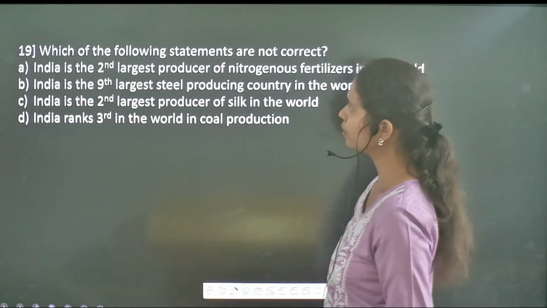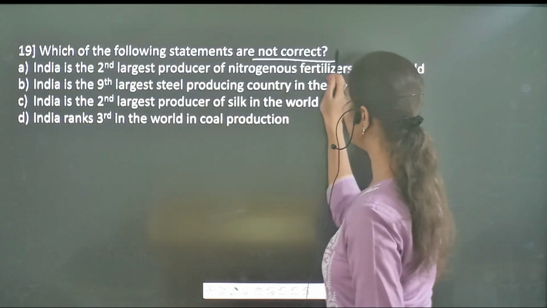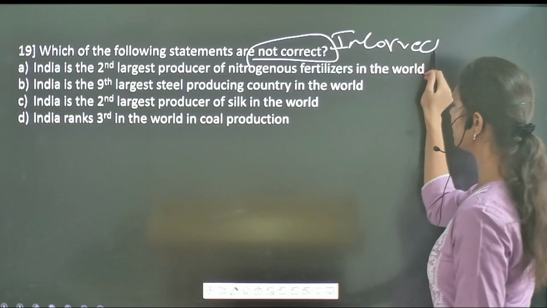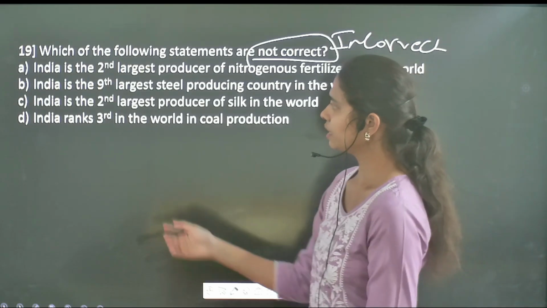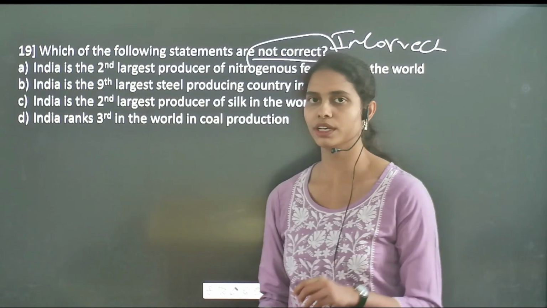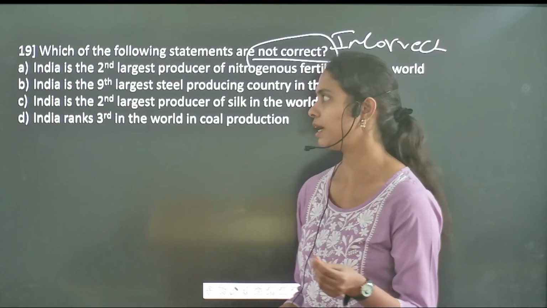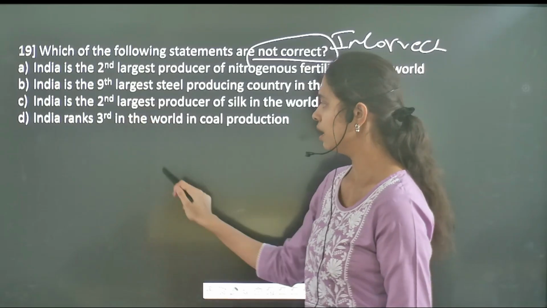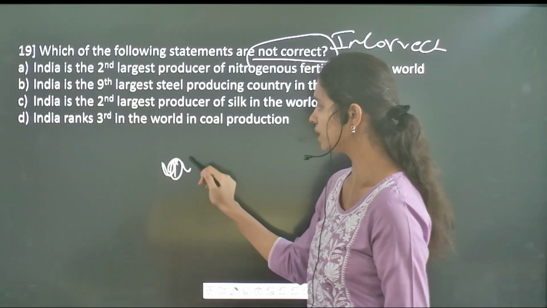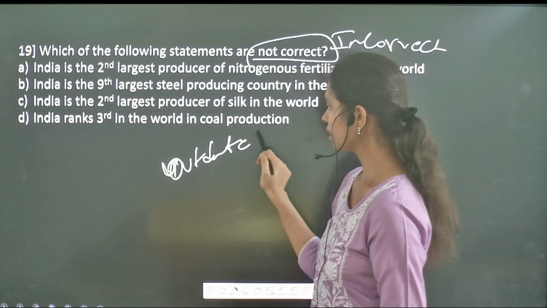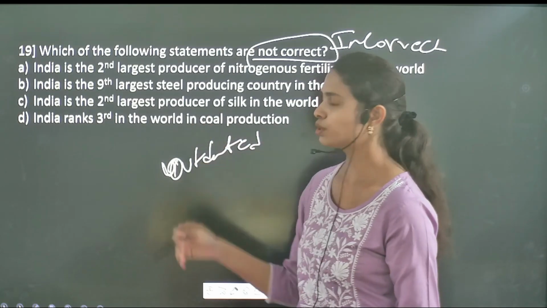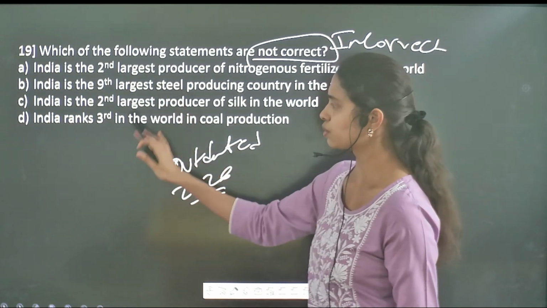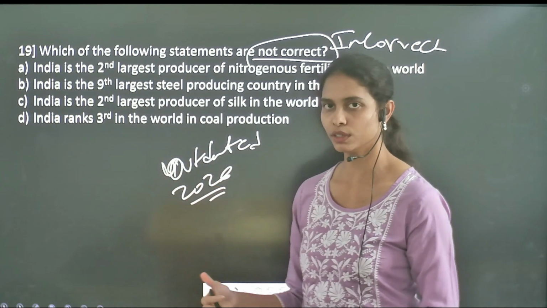Then followed by which of the following statements are not correct. Here the question is talking about the incorrect statements. It has asked about India's rank on the global platform. All of this data is outdated. It is a question from the 2000s, but we are now living in 2026, right? So let's solve this question according to the current, updated data.